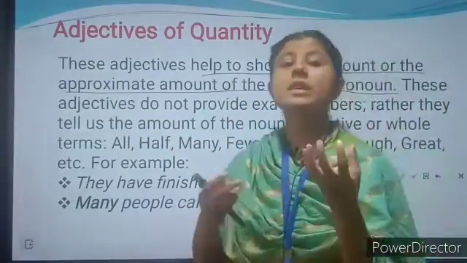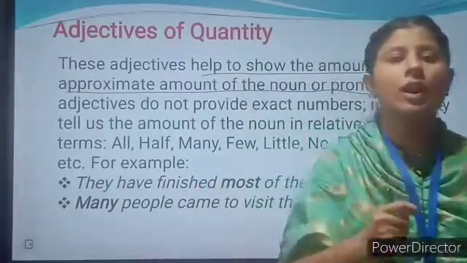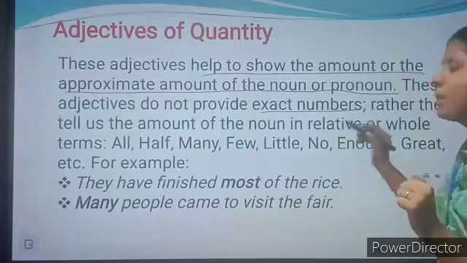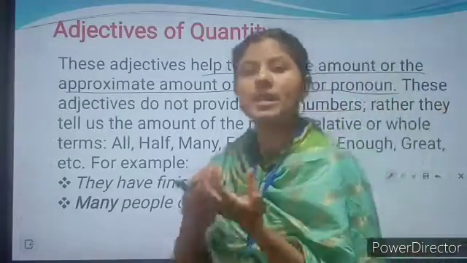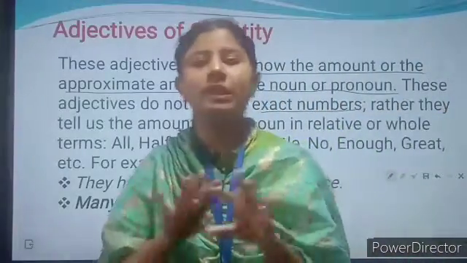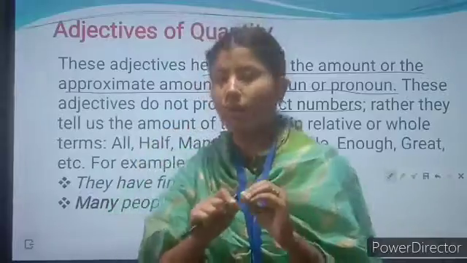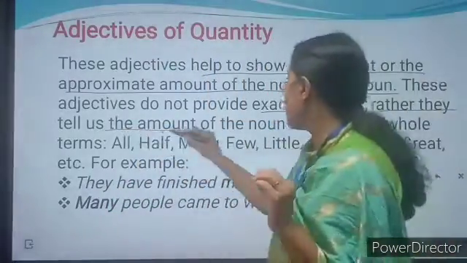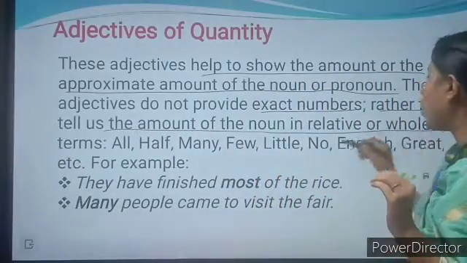So they tell us the amount of a noun or a pronoun. These adjectives do not provide an exact number, so they do not give us the exact number 1, 2, 3. They do not give these numbers, but rather they tell us the amount of a noun in relative or whole terms.